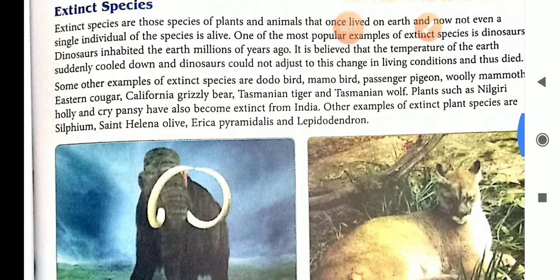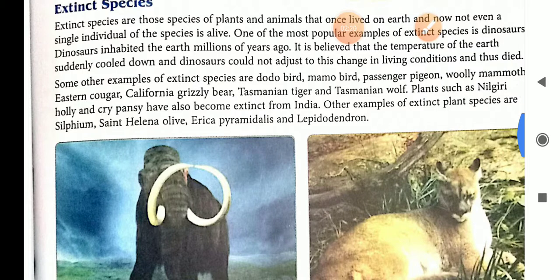Some other examples of extinct species are the dodo bird from Mauritius, mamo bird, passenger pigeon, woolly mammoth, eastern cougar, California grizzly bear, Tasmanian tiger, and Tasmanian wolf. Plants such as Nilgiri holly and cry pansy have also become extinct from India.